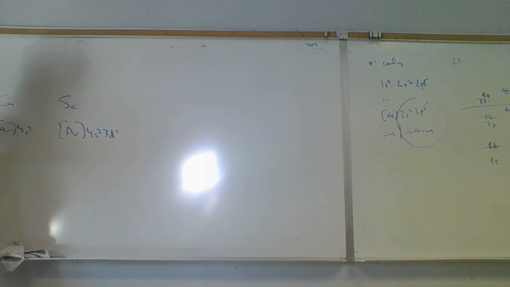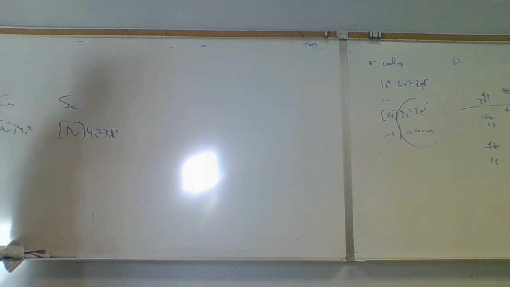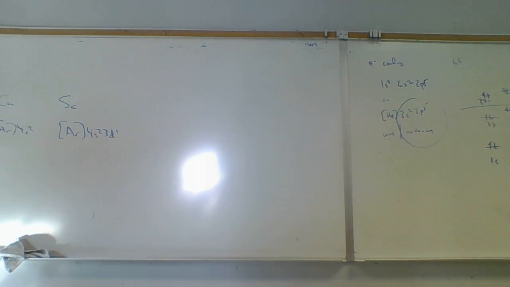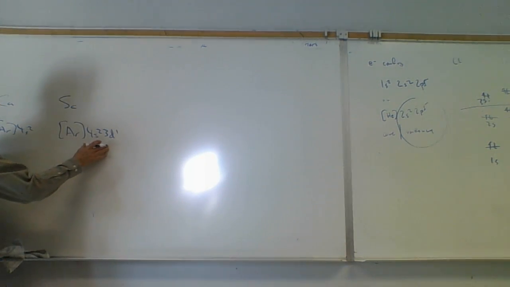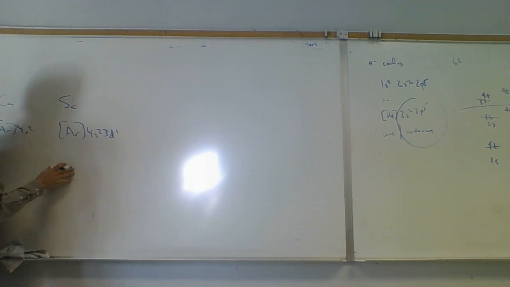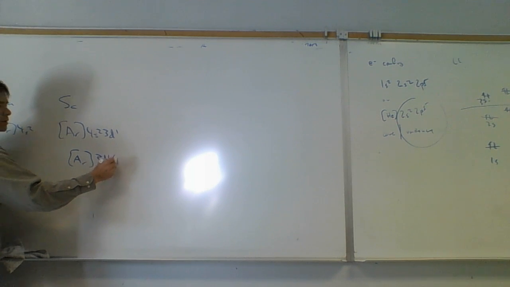Now, I've been telling you that the 3ds are core electrons, but what was common with all the 3ds that I've shown you up to now? They're full, and so the full sublevel adds some additional stability to it. This is partially full, and so if we were to rewrite this, we're going to rewrite this argon 3d1 4s2.